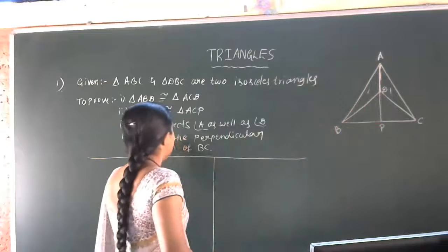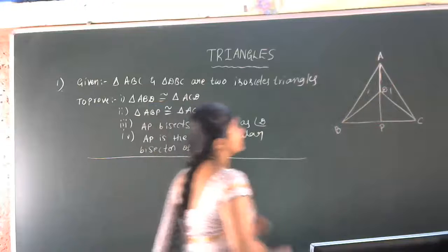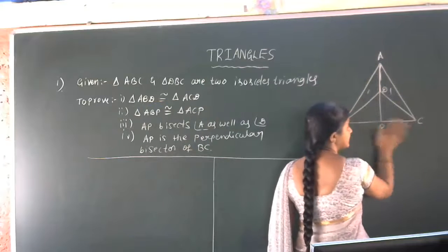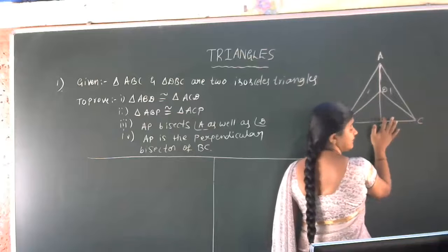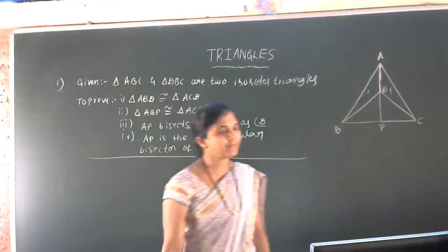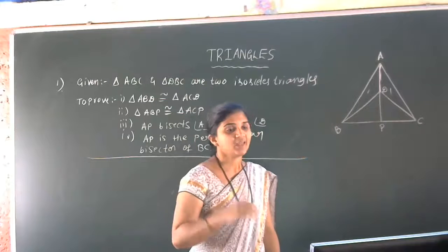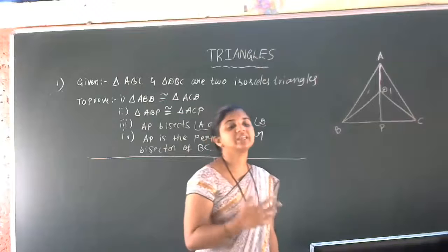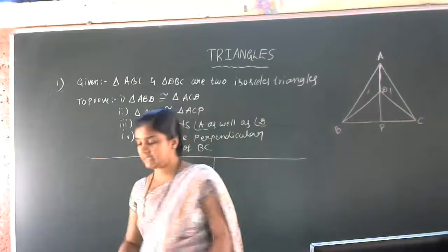Next, last one. AP is the perpendicular bisector of BC. This AP line is the perpendicular bisector of BC in the sense that the angle is 90 degrees, which we have to show. Then BP is equal to PC, we have to show. So simple, only 4 questions in total, but with congruency and the help of CPCT we can easily prove the 4 parts.